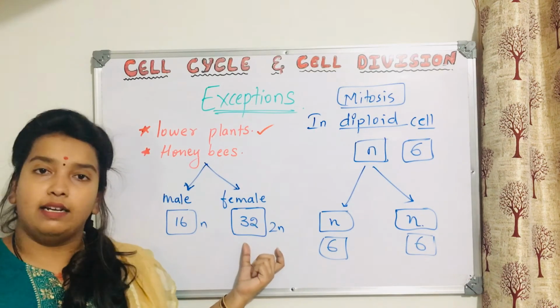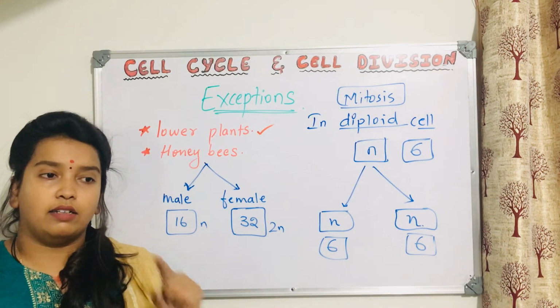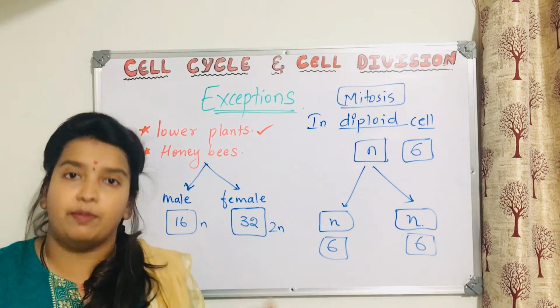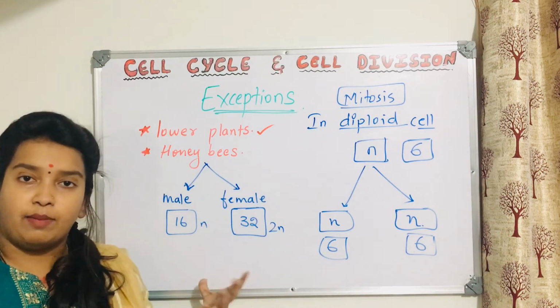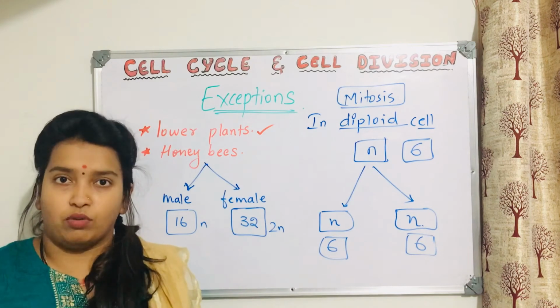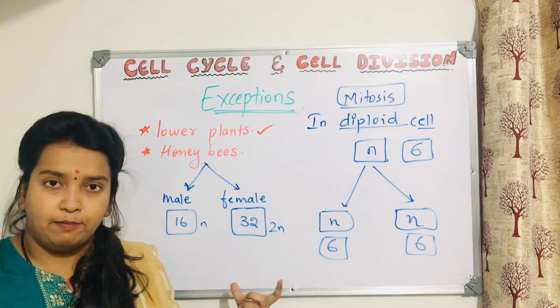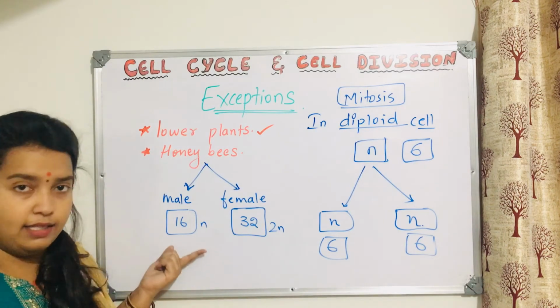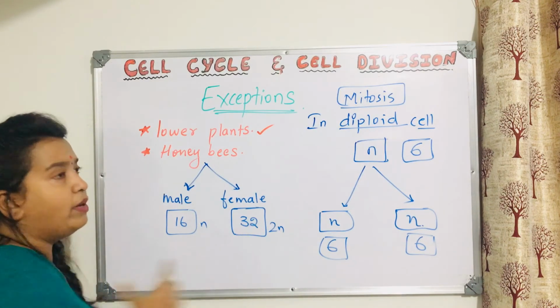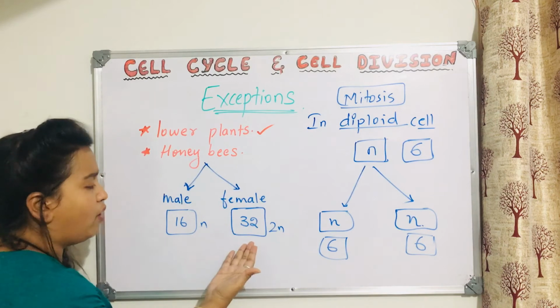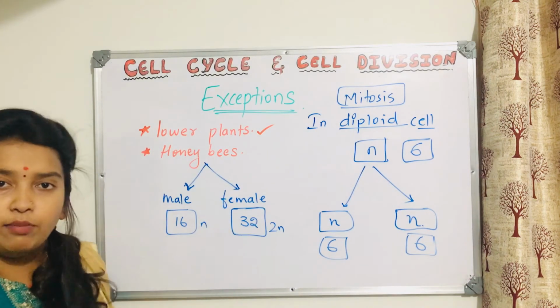And these are diploid. So in second year chapters, when we discuss sex determination, we will discuss sex determination in honeybees also. It's a very, very important concept there. So there you will understand it in detail. What you can understand here is, you will be confused about how this female is found and how these males are found.